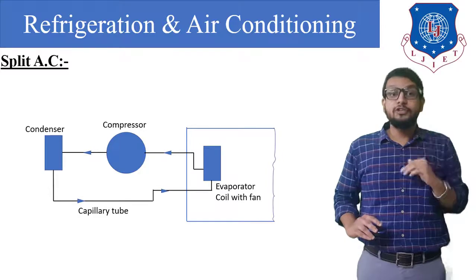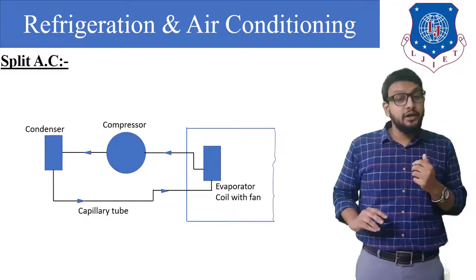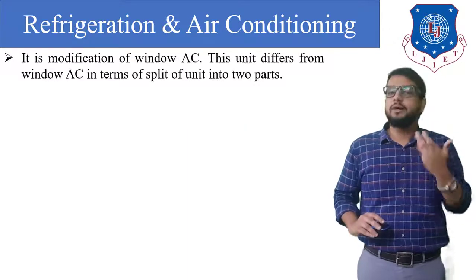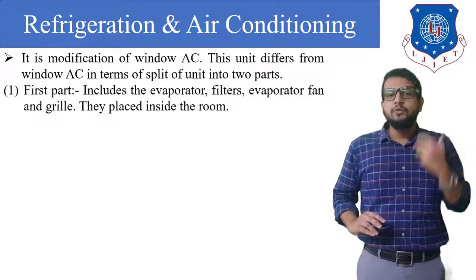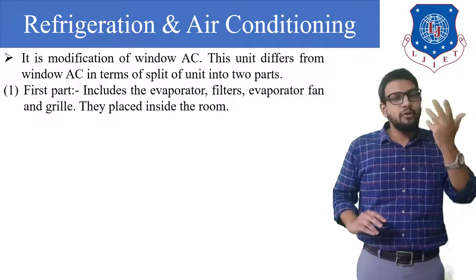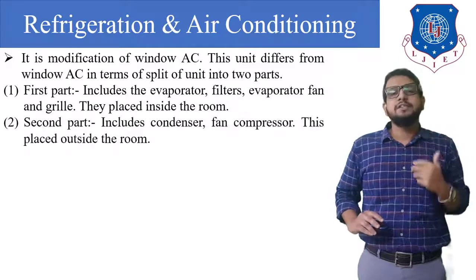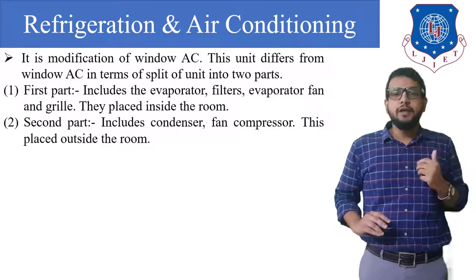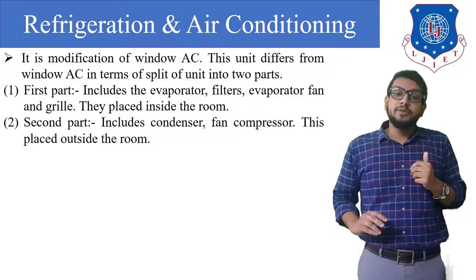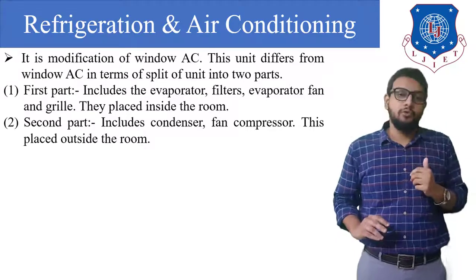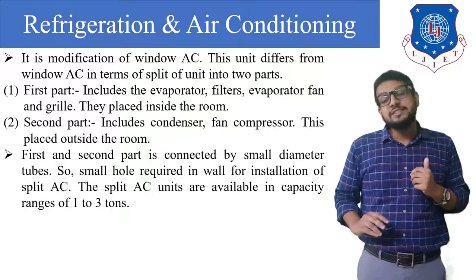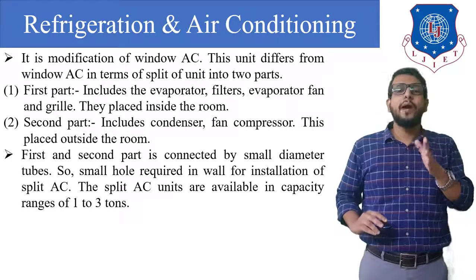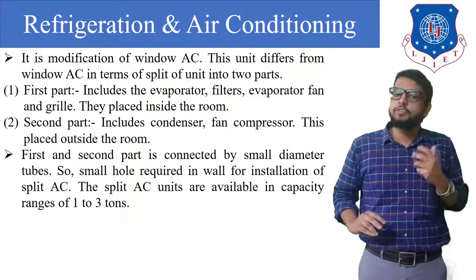So just what you need to mention is that it is a modification of the window air conditioner. This unit differs from the window AC in terms of being split into two parts, as I have told. So the first part includes the evaporator, filter, evaporator fan and grill, and they are placed inside the room. Whereas the second part includes the condenser, condenser fan, compressor, and this is placed outside the room. Okay. Now, the first and second parts are connected by a small diameter tube. So a small hole is required in a wall for installation of a split AC.